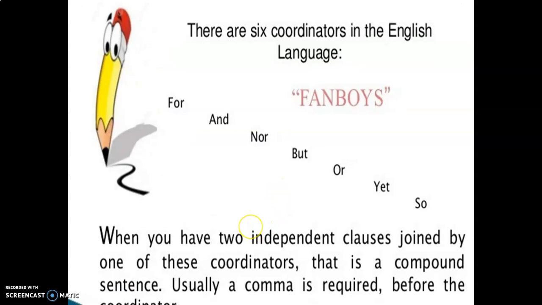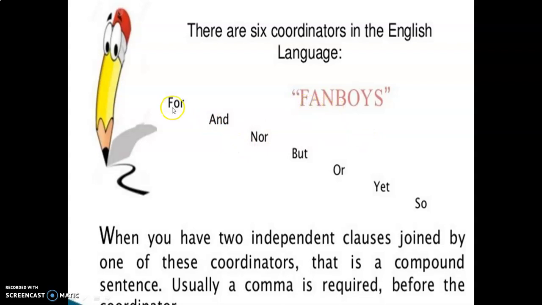There are six coordinators in the English language. What are the six? They are easily remembered as FANBOYS. This word is very important in the part on simple, compound and complex sentences.